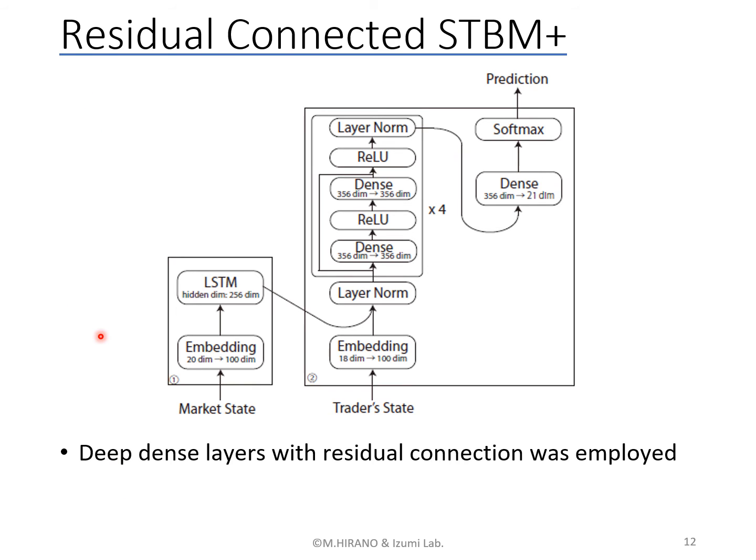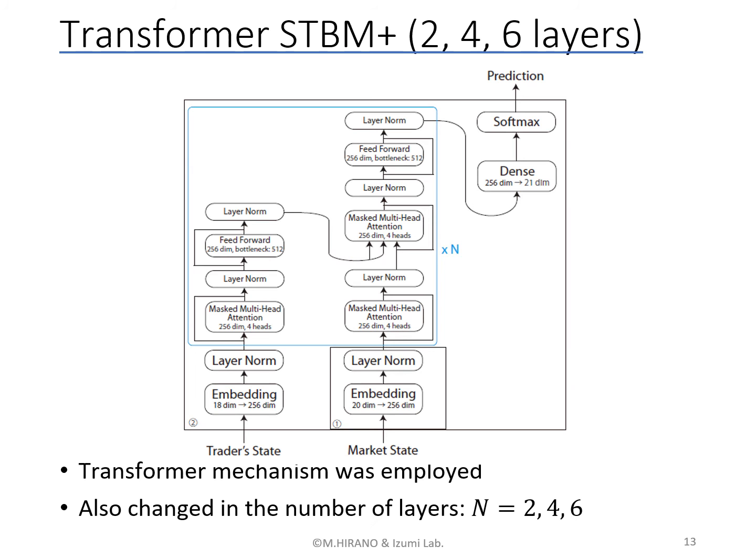Next, this is one type of STBM Plus called Residual Connected STBM Plus. The most important feature of this model is that we employ a residual connected deep network here. We also made the other type of STBM Plus model, called the Transformer STBM Plus. In this model, we employ transformer layers for combining two inputs using the attention mechanism. Moreover, we also change the number of layers of transformers, with n equal to 2, 4, 6.